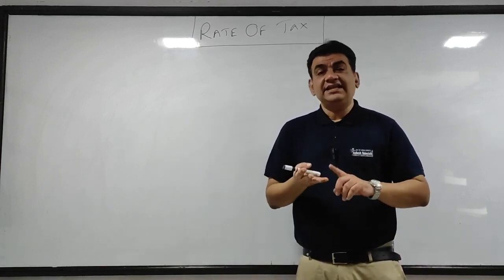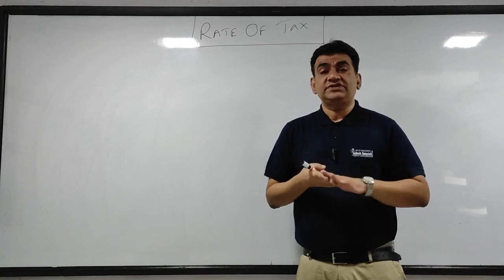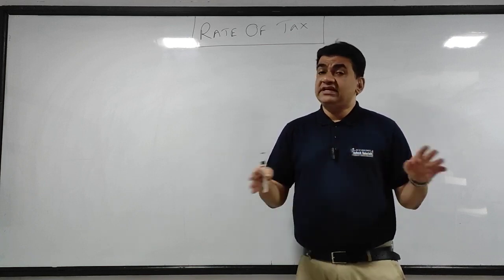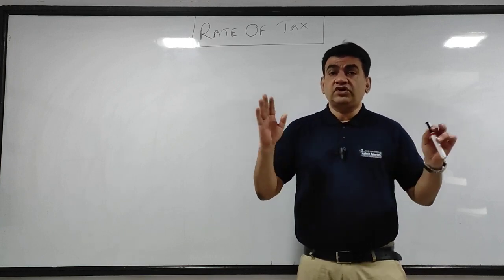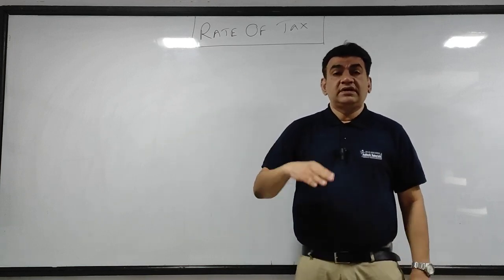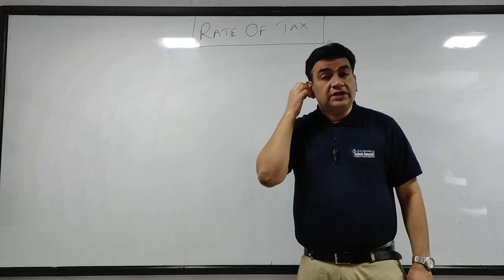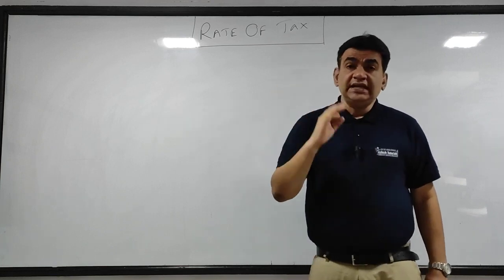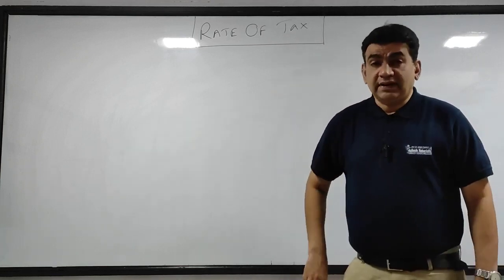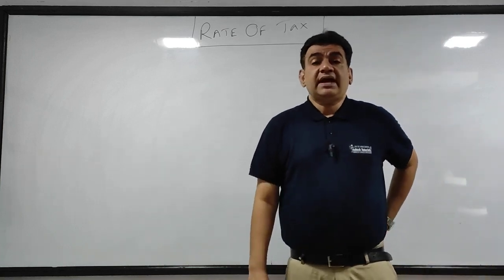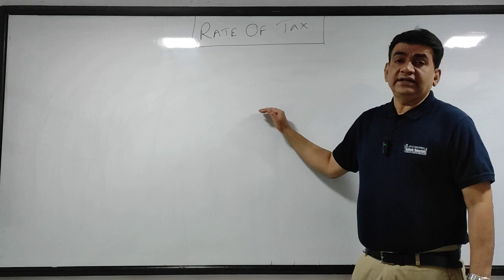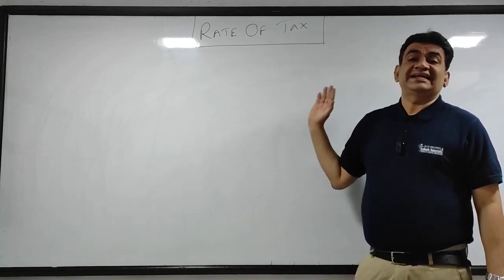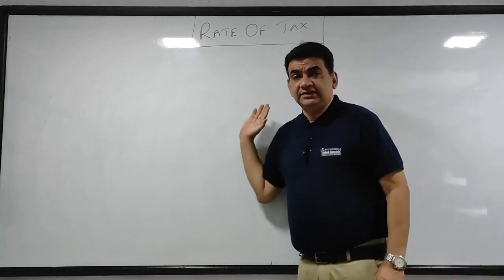Again I'm repeating: salary, house property, capital gain, business or profession, other sources. We give deductions under Chapter VI-A, and we get the total income. This is what you have done. Now, after finding out the total income, how much tax do we have to pay on it, what will be my income tax payable on the total income, that we are going to study in this chapter.